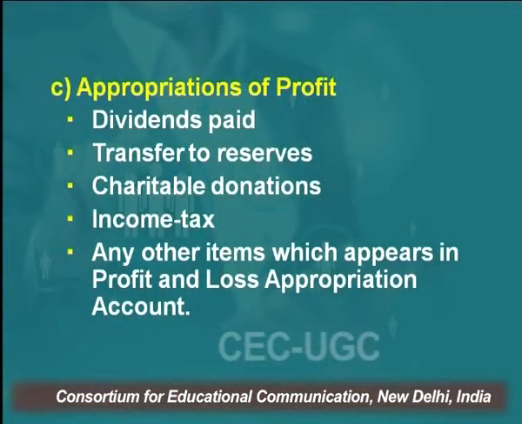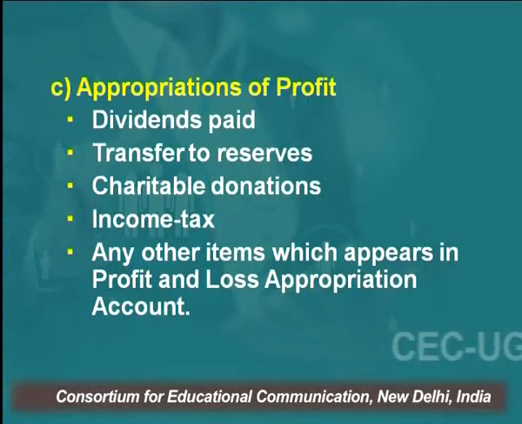Interest received on bank deposits, transfer fee receipts. I said interest on bank loan is shown in the financial books, not in the cost book. Similarly, interest received on bank deposits is only shown in the financial books. Transfer fee received. So these are the financial incomes. The third aspect which is shown in the financial books is only appropriation of profit. See, friends, you should be very clear that one is the profit and loss account, which shows the revenue and the expenses.